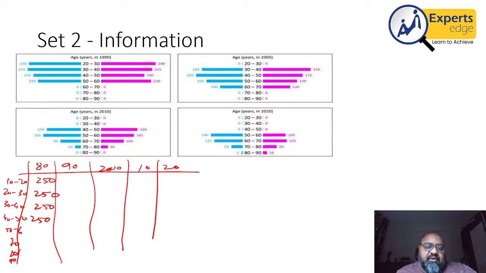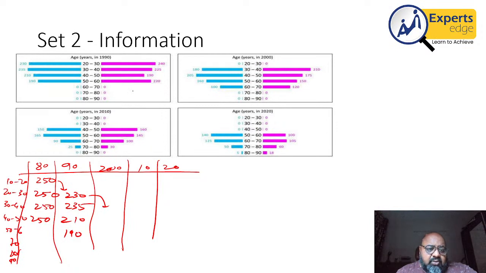Over the next 10 years, these 250 people will go into this age group, and for this age group in 1990 the number is 230. So all I have to do is copy these numbers as it is: 230, 235 in that order, 210, and then 190. For 2000, this age group will go to 30 to 40.